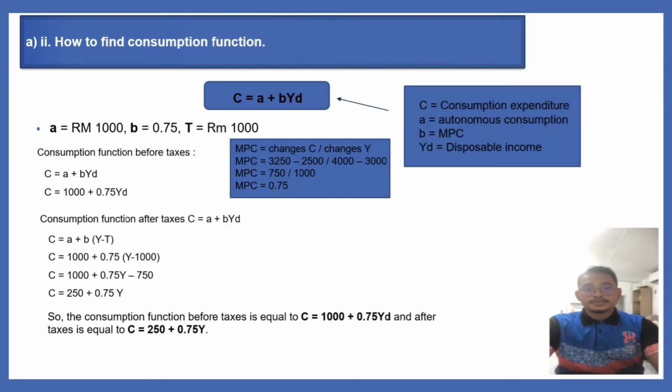To find the consumption, we have autonomous consumption 1000 and MPC equal to 0.75. So to get the consumption function before taxes, we just put all the figures in the formula, which is C equal to A plus BYd. For the consumption function after taxes, we will include the taxes that we have in the previous question. So, we will subtract the taxes from the national income to get the new consumption function after taxes.